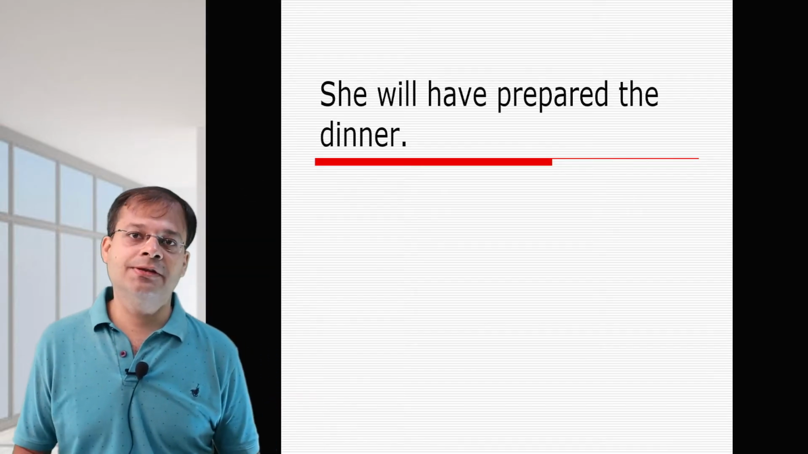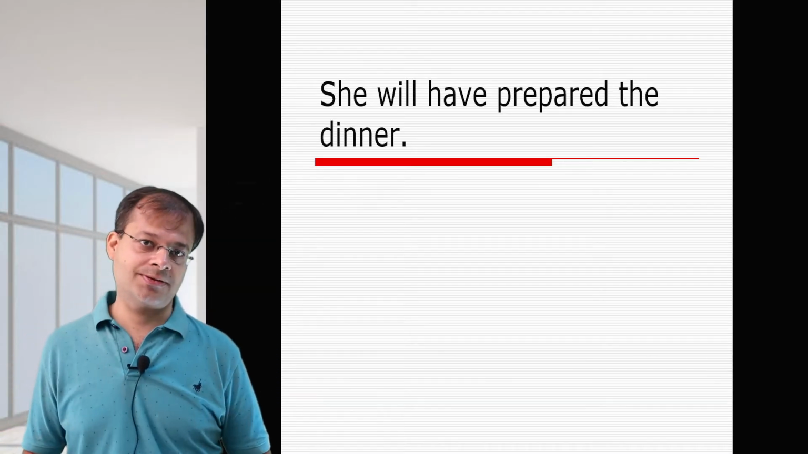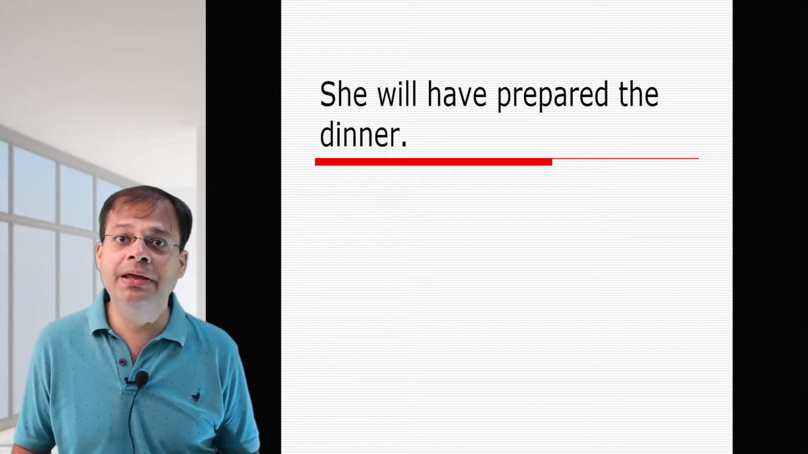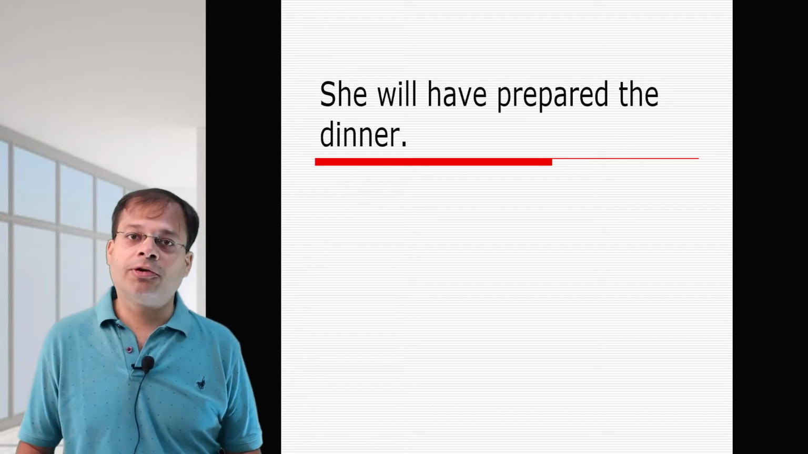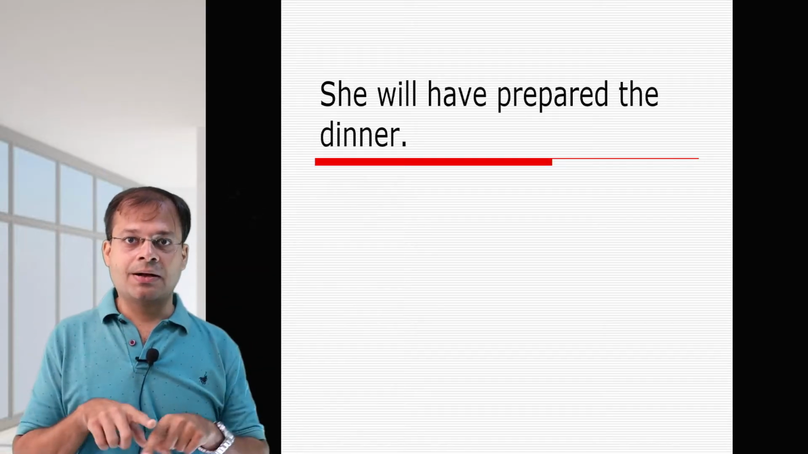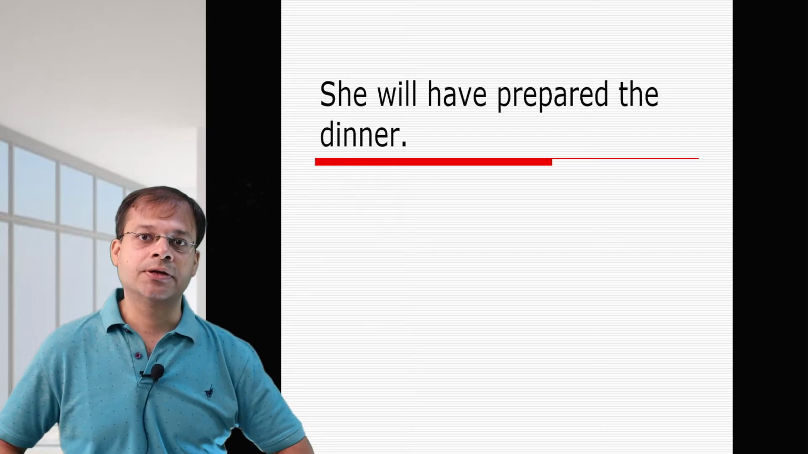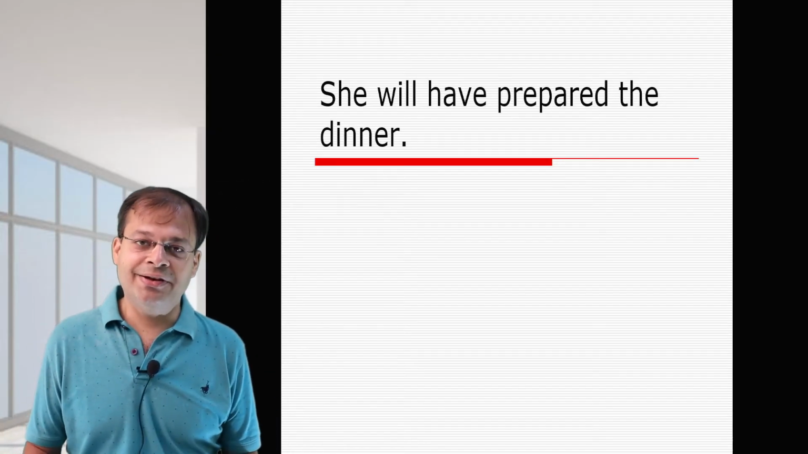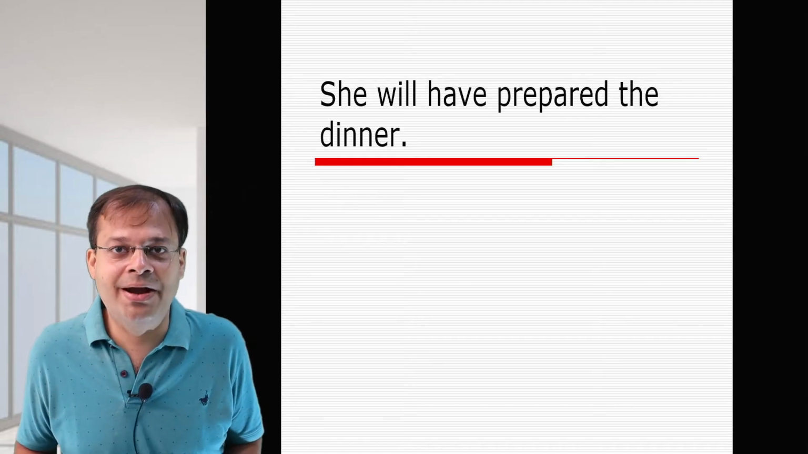And this one is future perfect tense. Will have prepared changes to will have been prepared. We already talked about this in the starting of this video. There is a table and you're going to get to know about all these things from that particular table. The dinner will have been prepared by her.